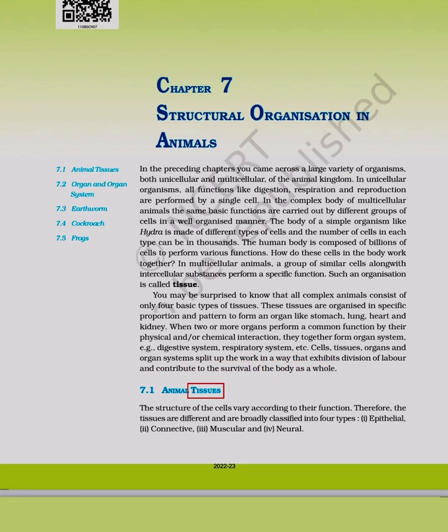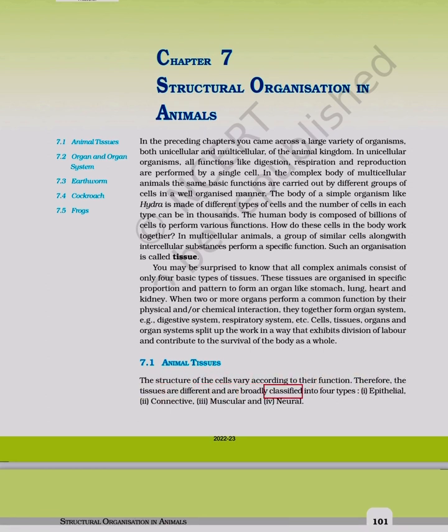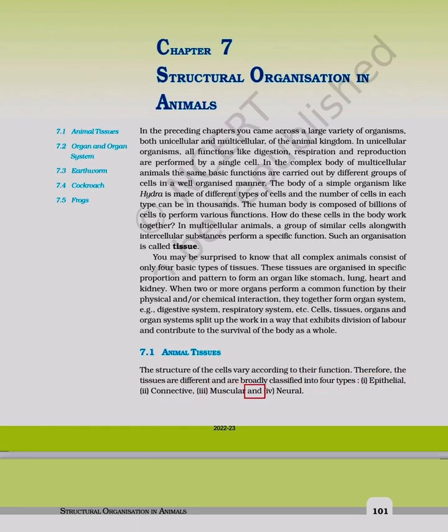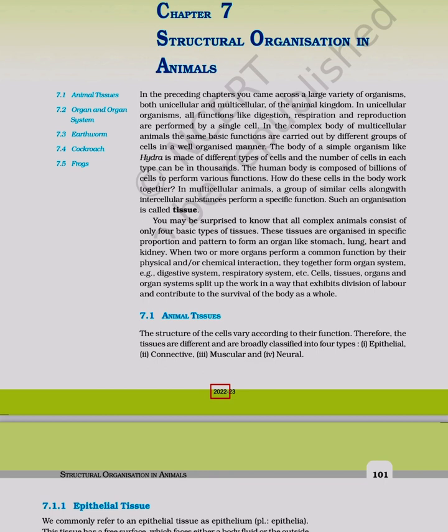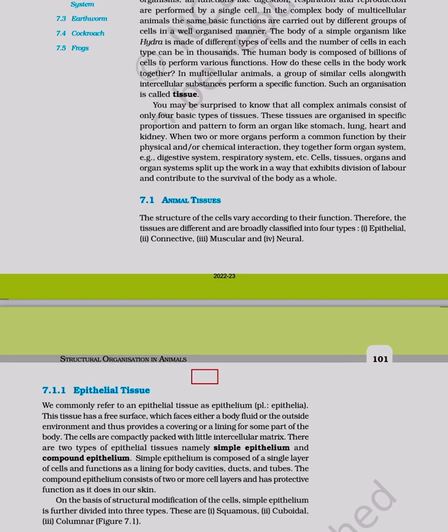7.1 Animal tissues. The structure of the cells vary according to their function. Therefore, the tissues are different and are broadly classified into 4 types: I. epithelial, II. connective, III. muscular and IV. neural.